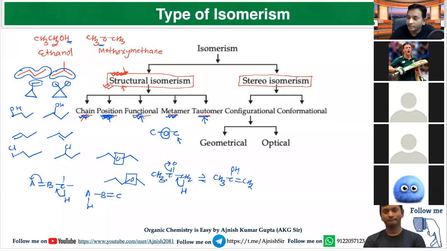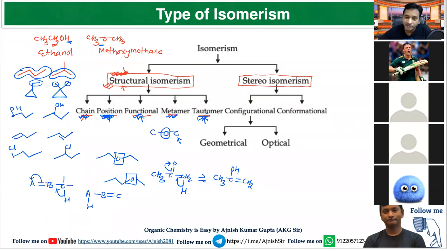So the basic requirement for keto-enol tautomerism is the molecule must have at least one electronegative atom, and this electronegative atom must be multiple bonded, like oxygen multiple bonded with carbon. And second, the alpha position must have at least one hydrogen, and the alpha carbon or atom must be single bonded. These are the two conditions. If any molecule fulfills these two conditions, then such a molecule will show tautomerism. Do you know that also? Tell me.